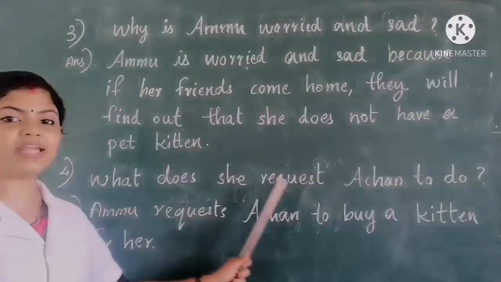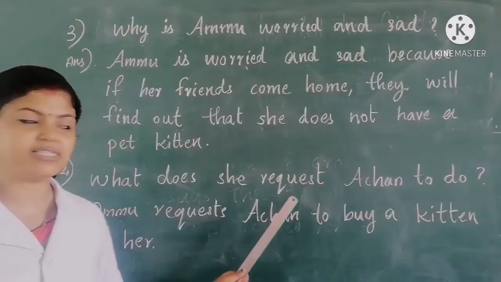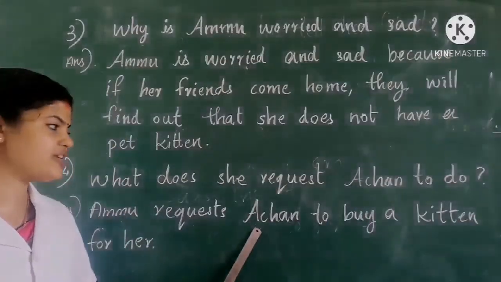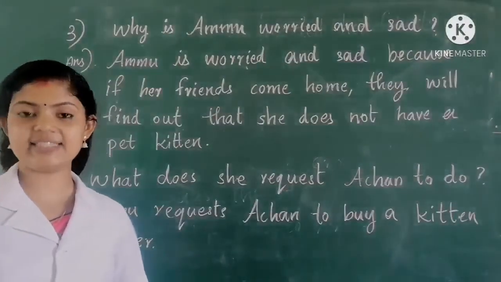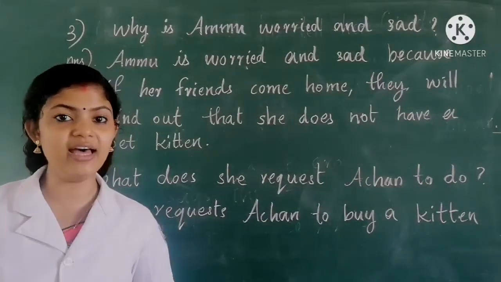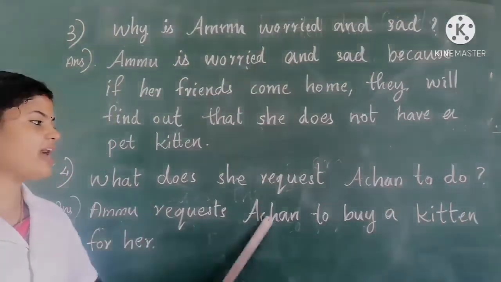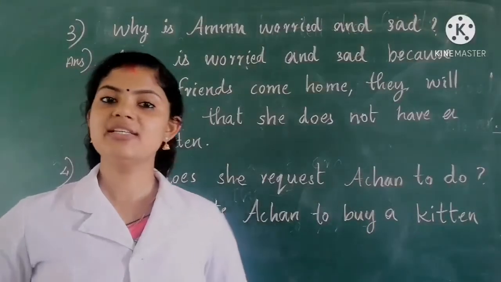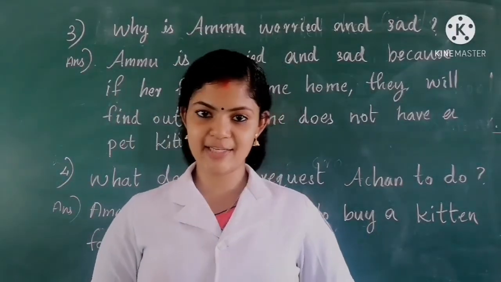Okay, next question, question number 4. What does she request Achan to do? Answer. Ammu requests Achan to buy a kitten for her. Yes, that evening when she reached home, she requested her Achan to buy a new pet kitten for her. Okay, so children, write all these question answers in your notebook and study well.